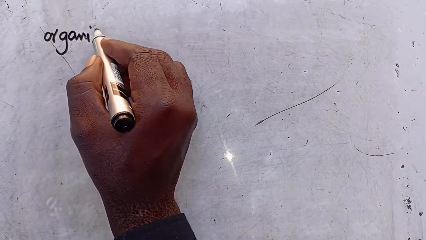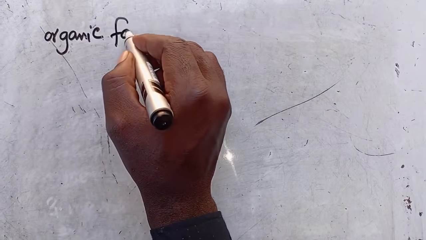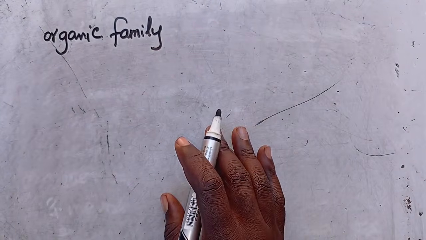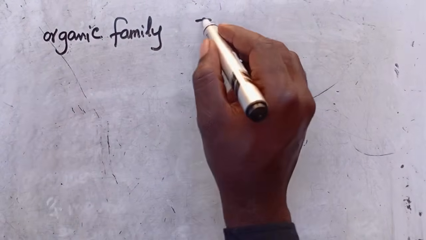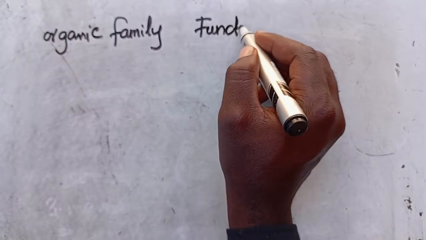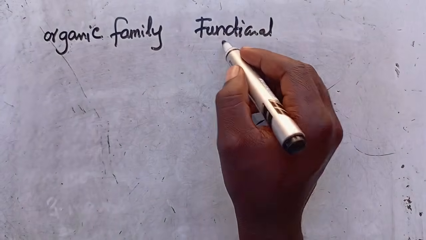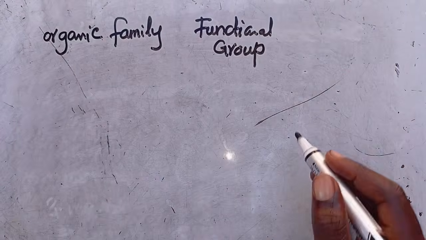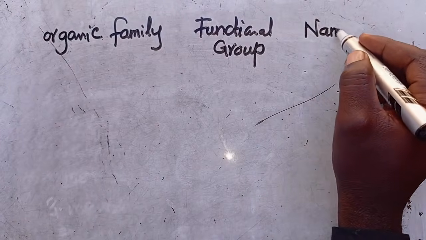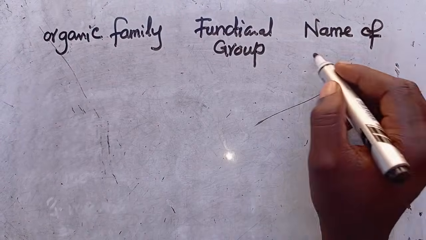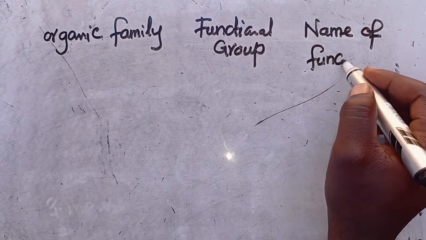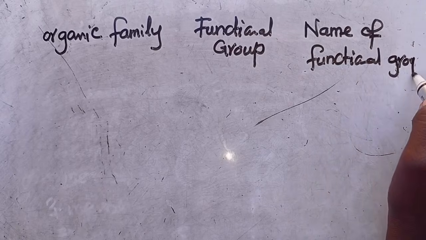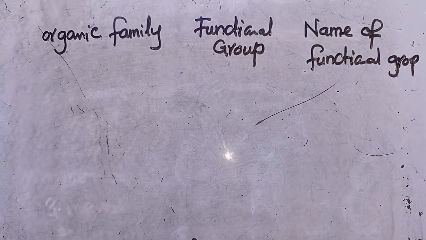So let us look at the organic compounds. I will say the organic family. I will look at a family here, then I'll be telling you the functional group. Aside from knowing this, I will also tell you the name of the functional group. So this is how we are going to move.